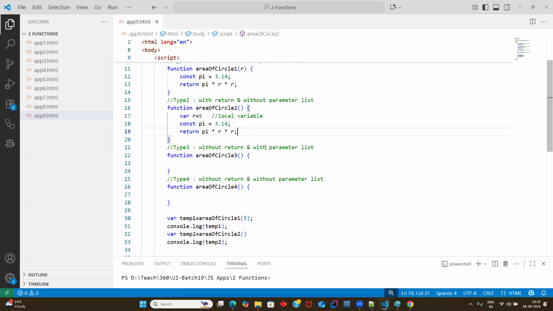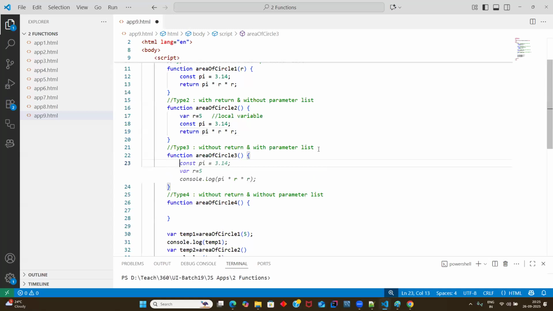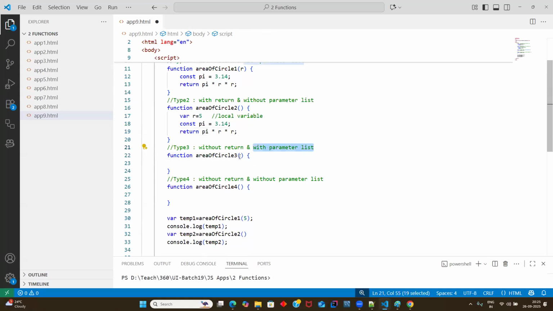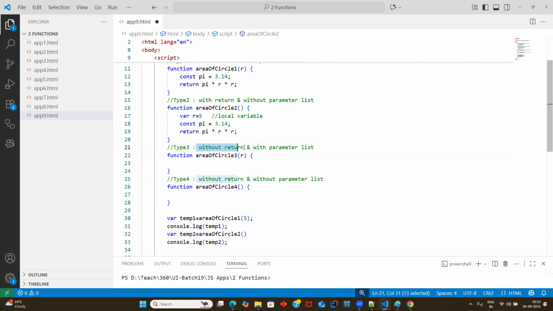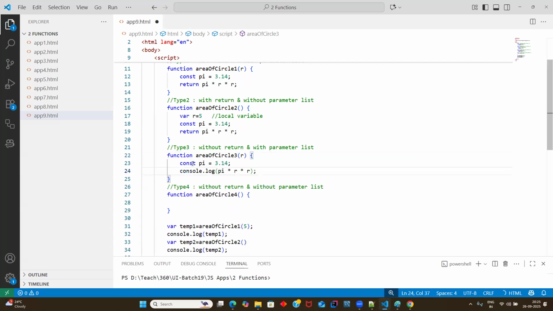The third one, guys, if you see here, is with parameters, so you should declare a parameter. Point number one, you should declare a parameter. Next, without return keyword. Forget about the return keyword for now. First, you will declare a constant value. And since I was not asking you to use a return keyword, directly you can print it.